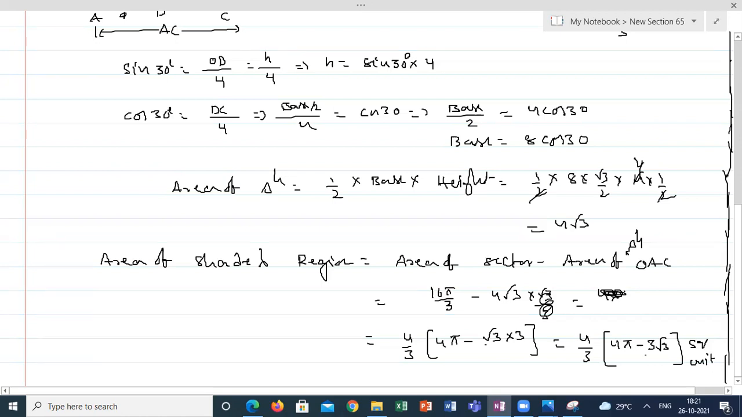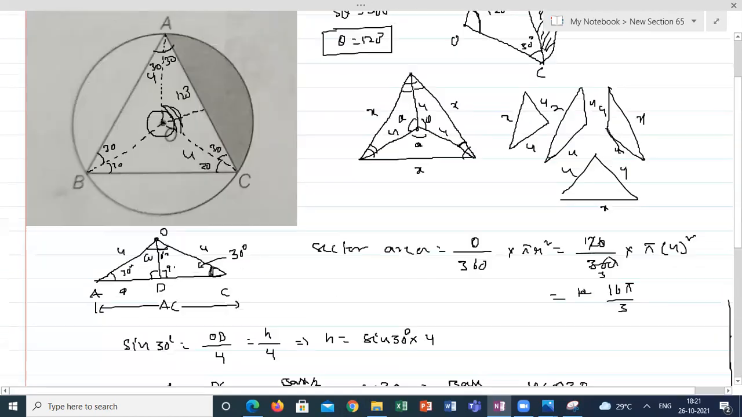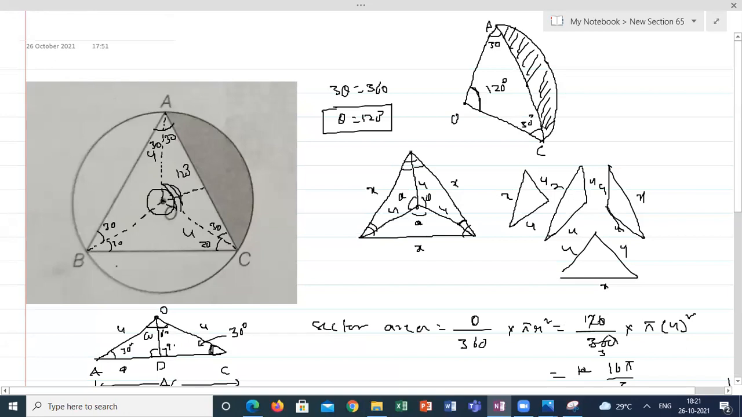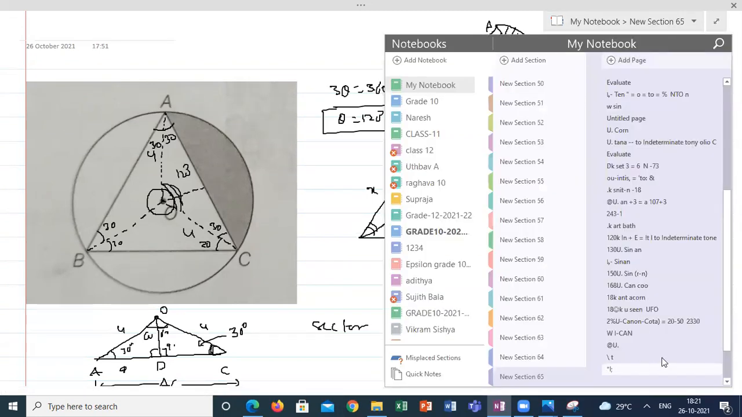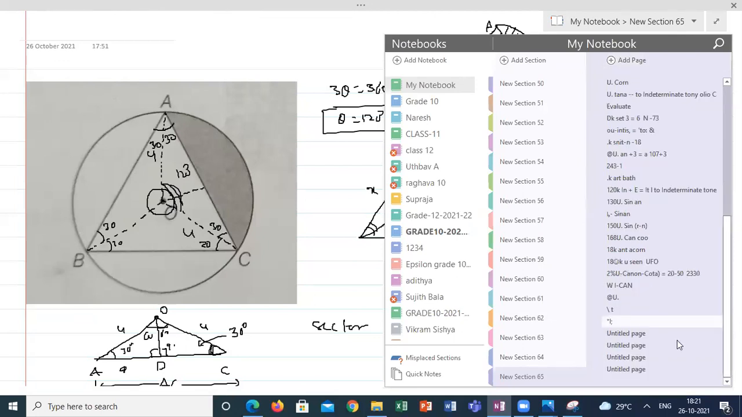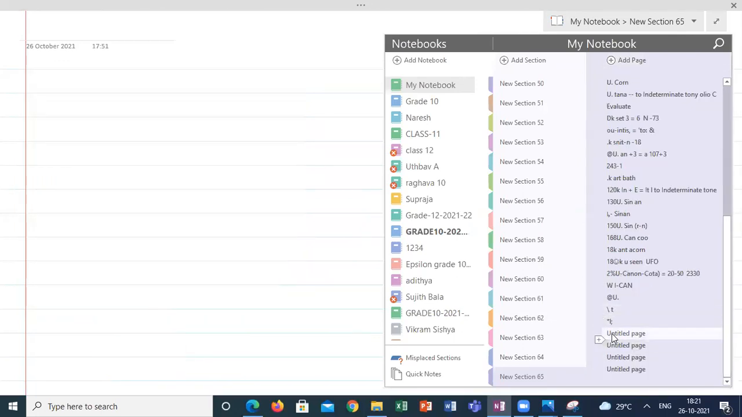Students, anywhere any confusion? Sir, could you explain the part where we found sine 30 and cos 30? Yeah, I'm taking any one triangle. If you know any one triangle, because all the 3 triangles are same here, correct? The aim is to find the area of the triangle. How to calculate the area of the triangle? If you know the height and base, that is enough. How does the triangle look?